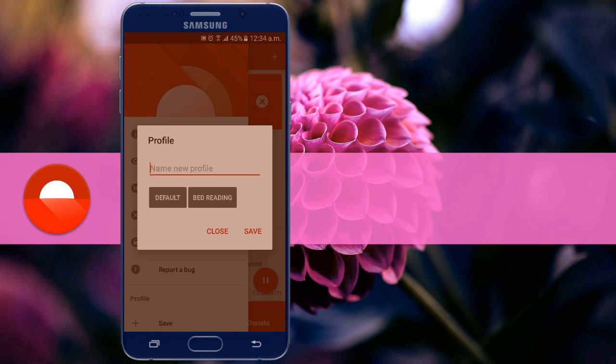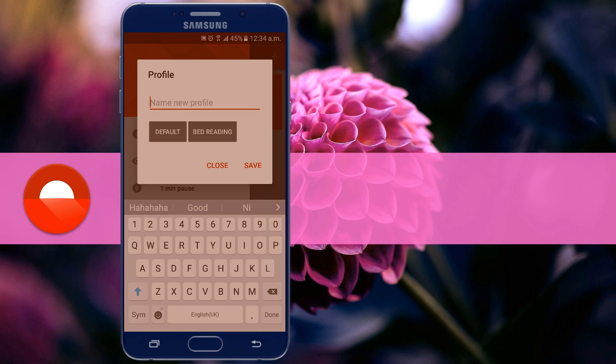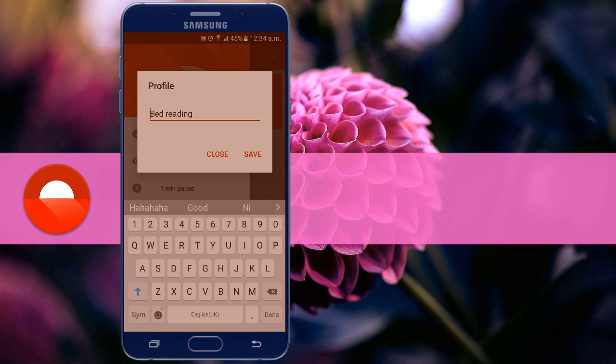You also have an option to create a profile, so you can set custom filters for a particular time for bedtime reading.